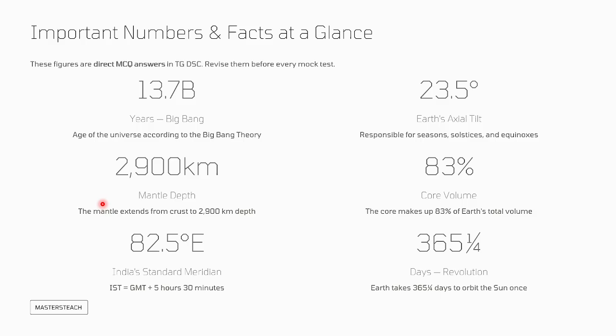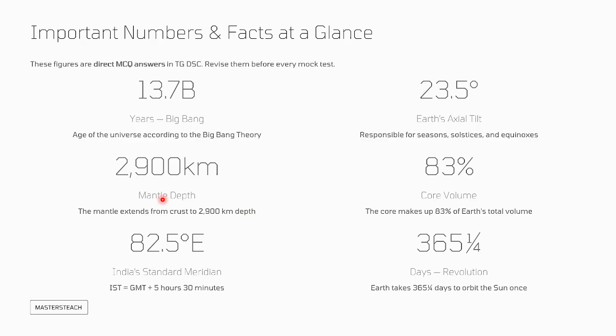So the Big Bang happened how many years back? 13.7 billion years back. It is the age of the universe according to the Big Bang theory. Then the 23.5 degrees axis, the Earth's axial tilt, responsible for seasons, solstice and equinox.